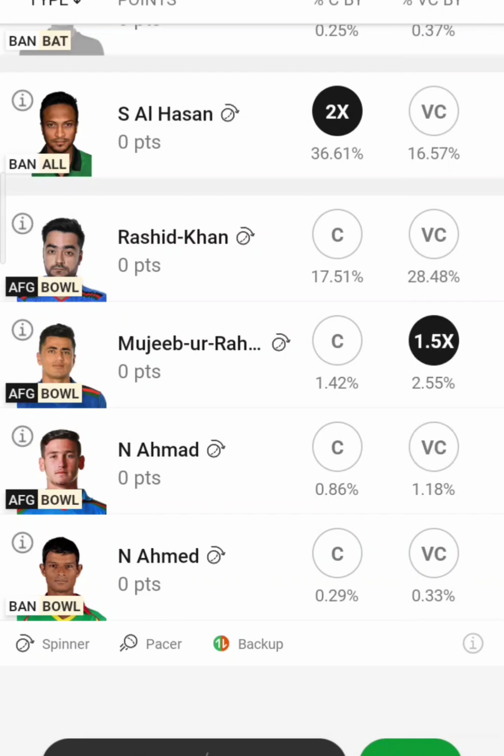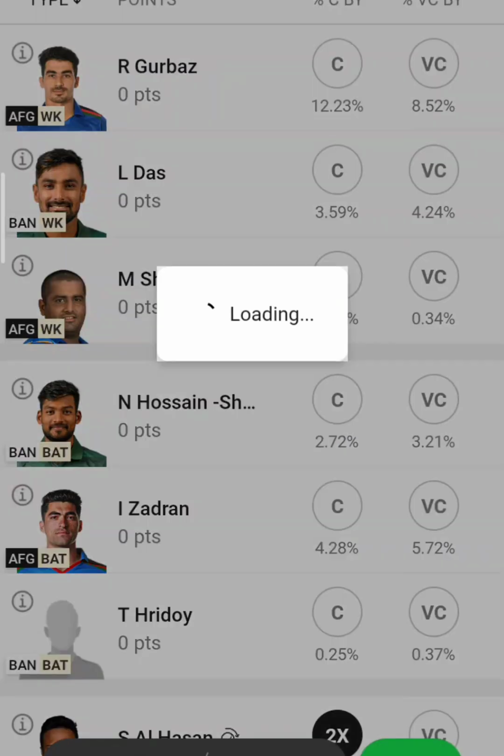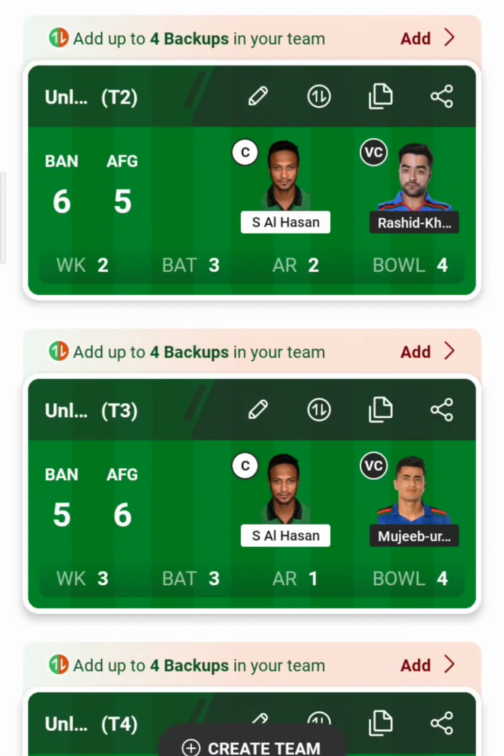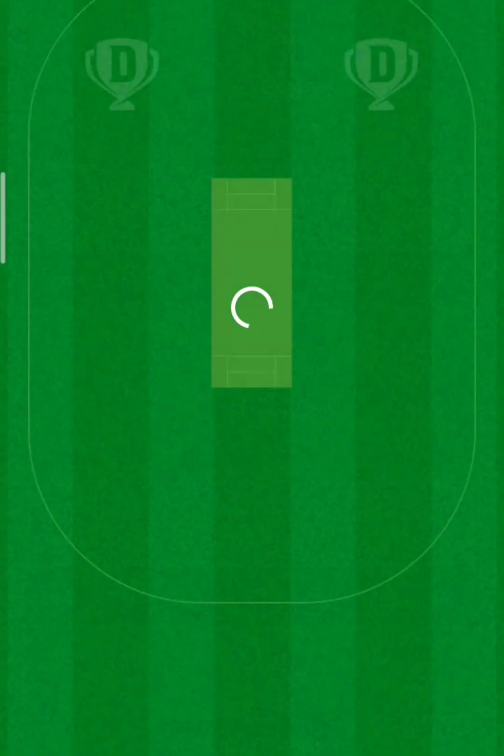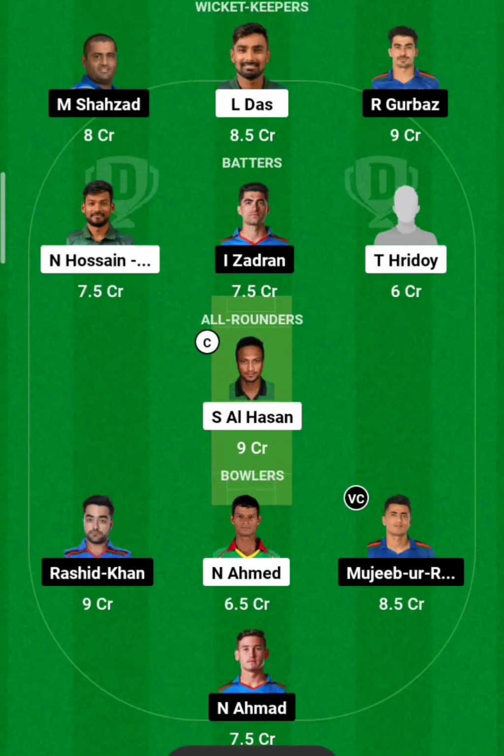The reason is just simple. This is considering the spin factor. Okay, so just saving this team. So let me show you this team once again. So this is what my team is about, if the complete spin factor works.